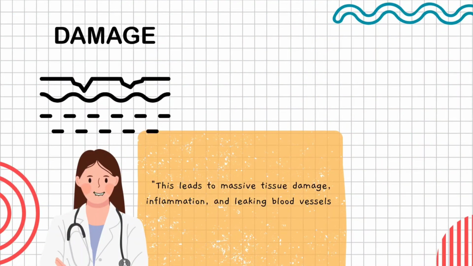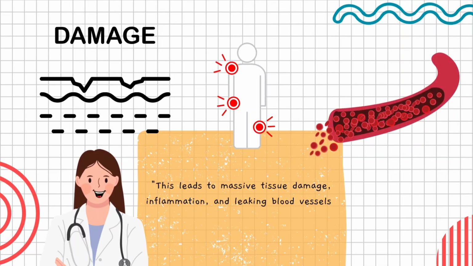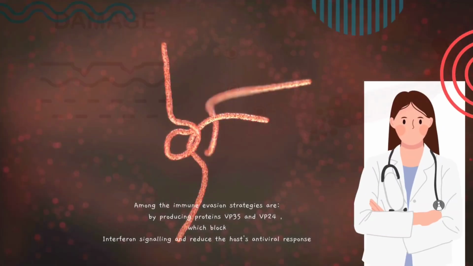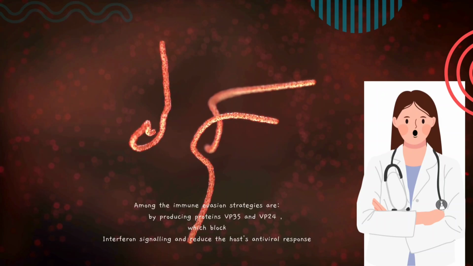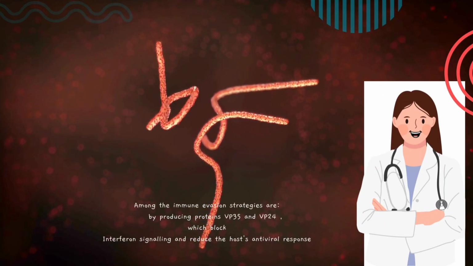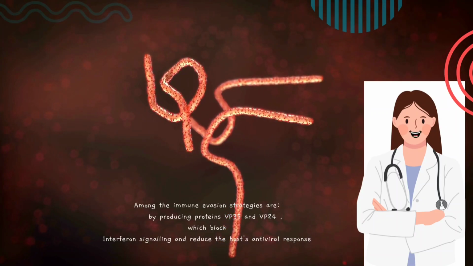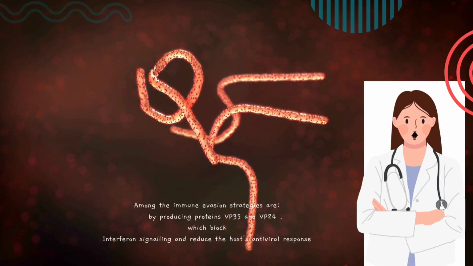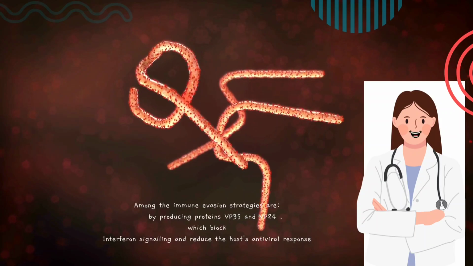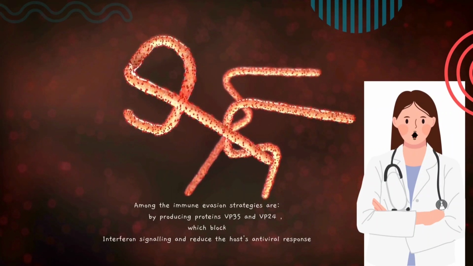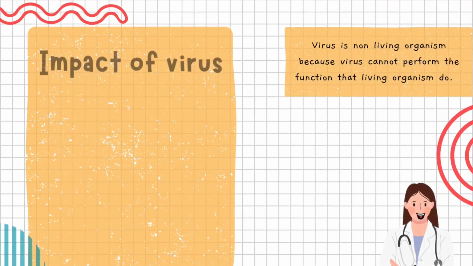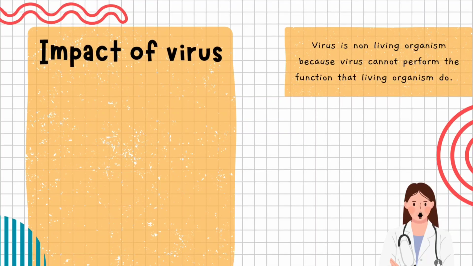This leads to massive tissue damage, inflammation, and leaking blood vessels, which can cause internal bleeding, one of the most serious symptoms of Ebola virus. Ebola is also good at hiding from the immune system. Among the immune evasion strategies is producing proteins like VP35 and VP24, which block interferon signaling and reduce the host antiviral response.